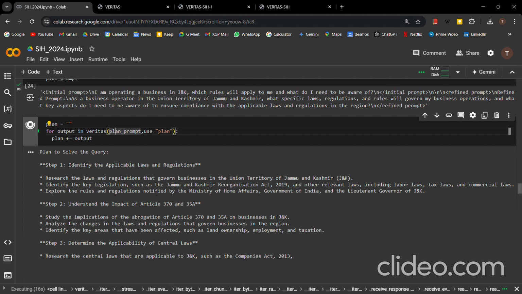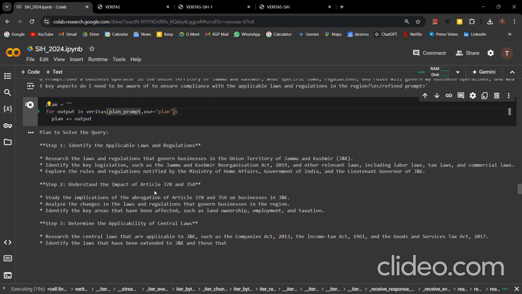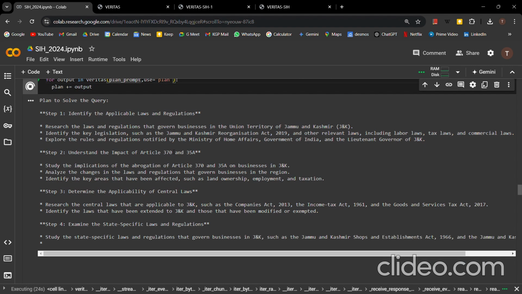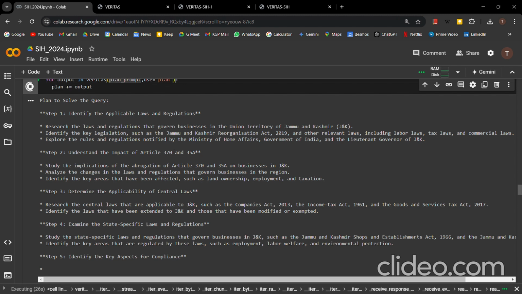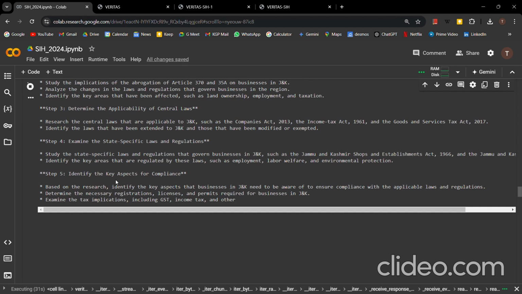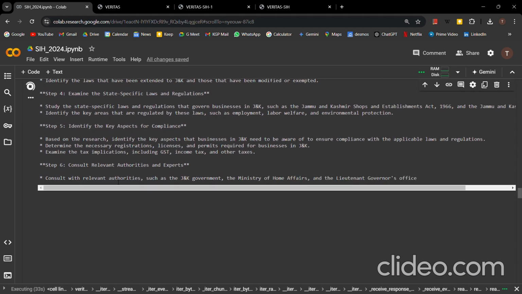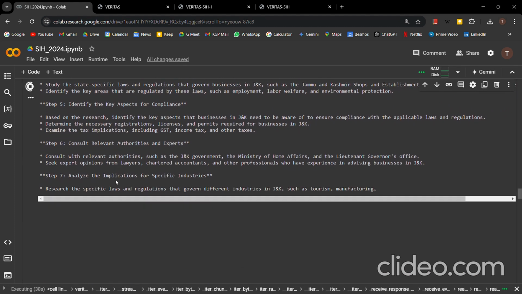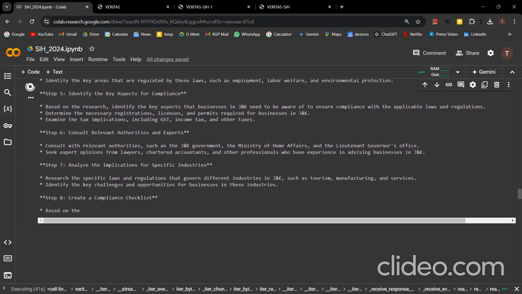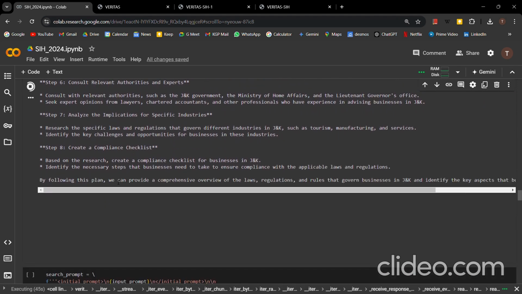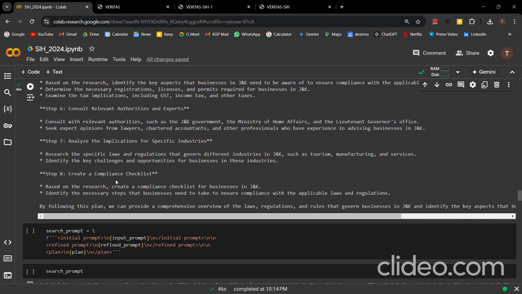We had not given this; it came up with it on its own. So it is automatically understanding that Jammu and Kashmir means Article 370 and 35A. It could be applicability of central laws, it could be applicability of state-specific laws and regulations, etc. So it is creating a comprehensive plan which could be used as context by other agents inside our pipeline, inside our multi-agent framework. It will take some time because it is a heavy model, and our API provider is a bit slow, but it has generated.